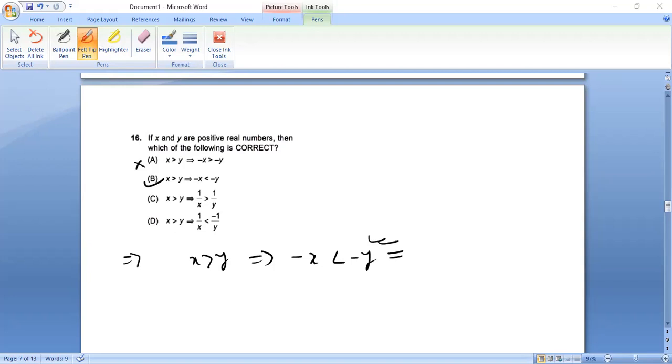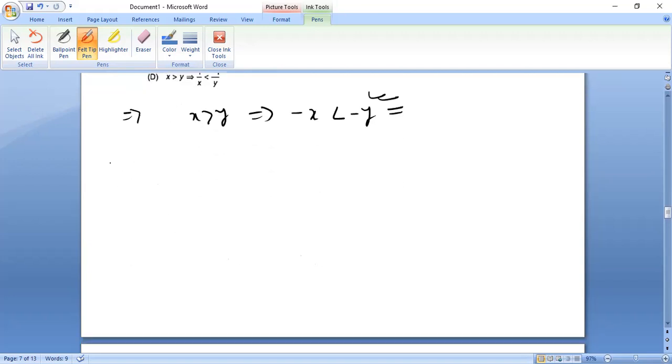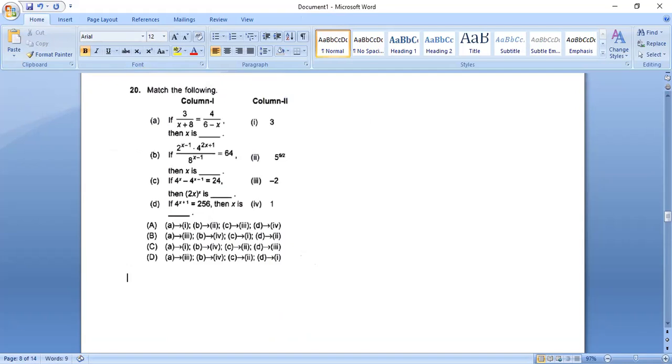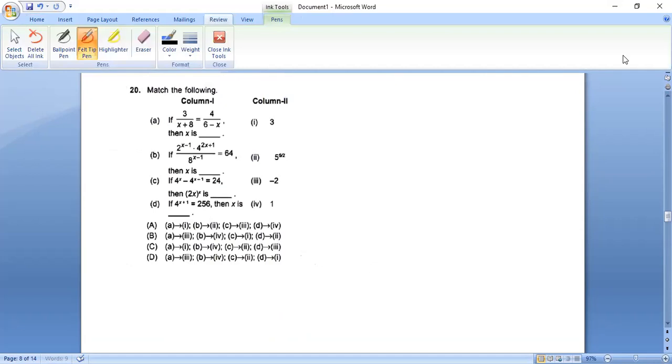Okay. And finally, we have question number 20. So for 20, we need to solve each and every one of them. So let us do this. So 3 by x plus 8 becomes 4 by 6 minus x.